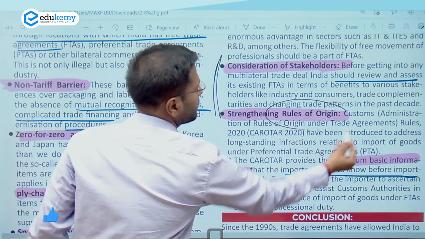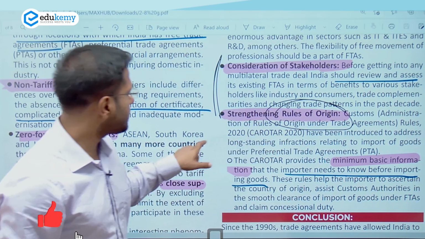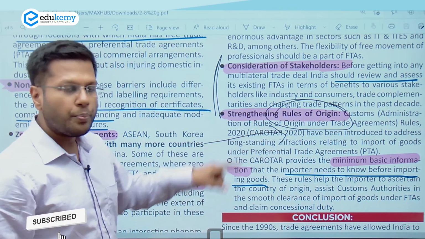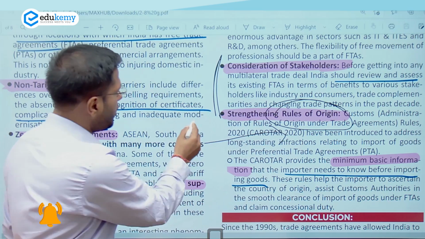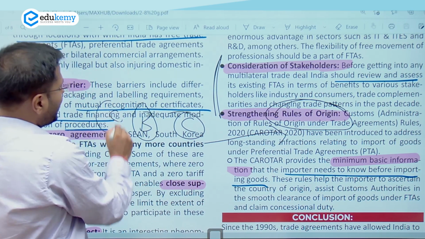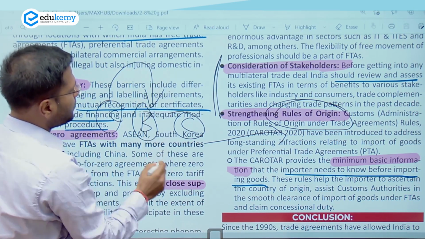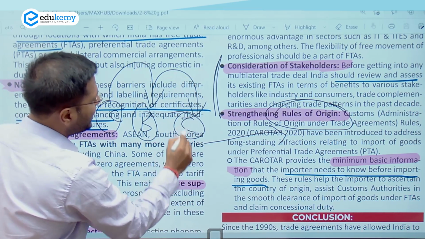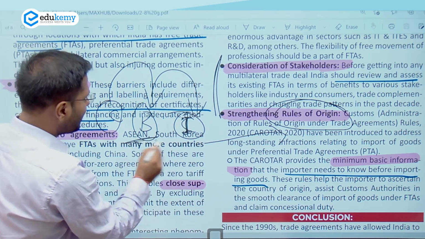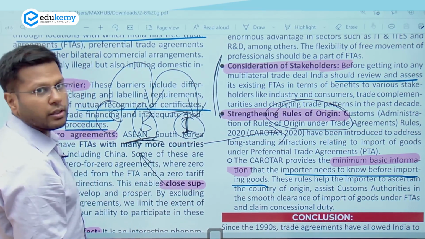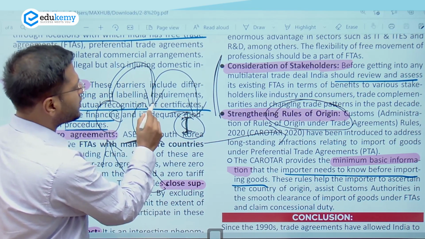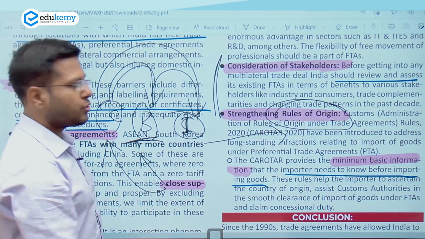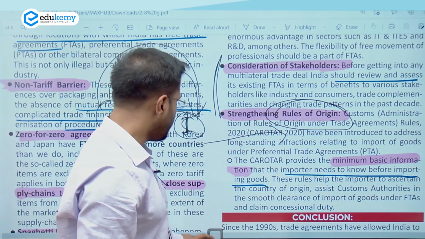Strengthening rules of origin. This is where the Chinese product can be reduced in India. How? If we know from where the product is getting originated, then we will put adequate tax. If there is Chinese product and there is value addition happening in Bangladesh and it is getting sold to India later, right? Then we will understand the country of origin. If the country of origin is not Bangladesh, it is China, and there is more value addition happening, we will tax these products. So this is the solution for this kind of challenge here, right?